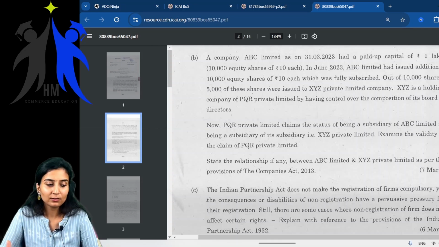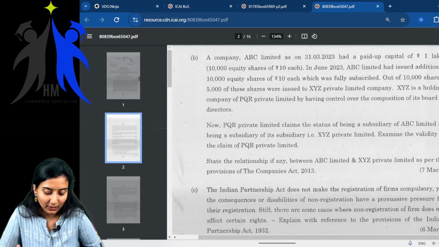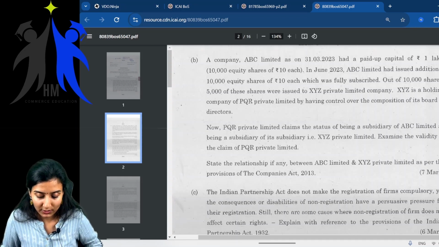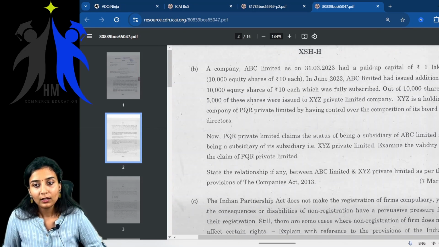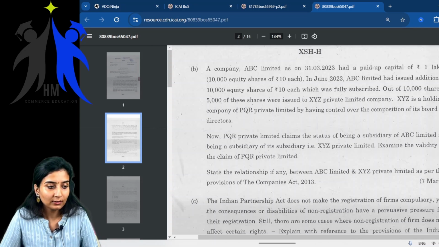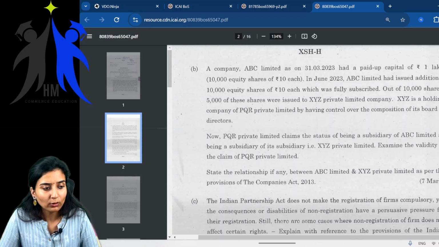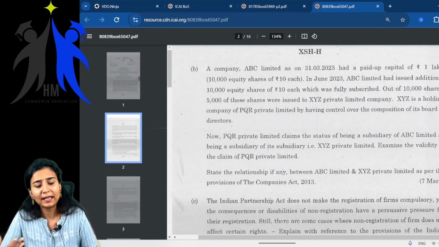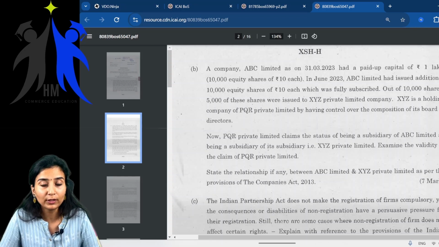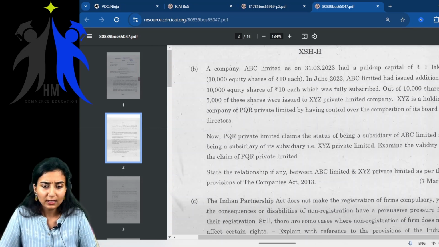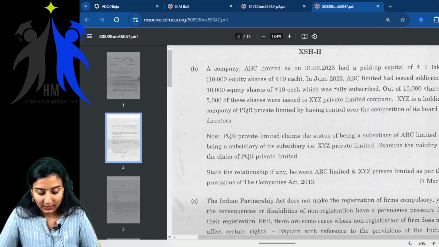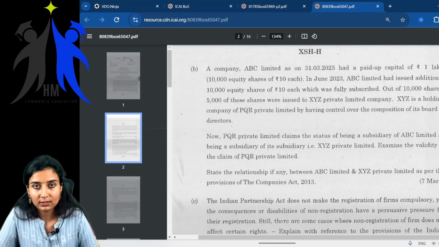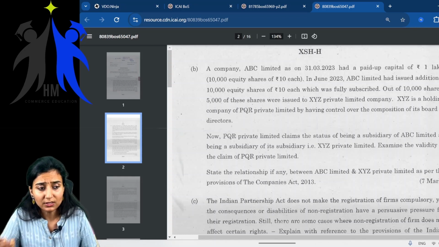There are case studies which are being asked, and you don't have to worry whenever you see such kind of questions, you don't have to panic in your examination hall. Always keep one thing in your mind, that whenever your basics are strong, whenever you have studied the subject really well, not only with respect to law, keep it any subject, even in your CA Inter, CA Final, when you come across income tax, GST, audit, all of these, when you see these questions in the examination, first thing, you should not panic. See, you know what is a subsidiary company, you know what is a holding company, you know what is an associate company. Just give it some time.